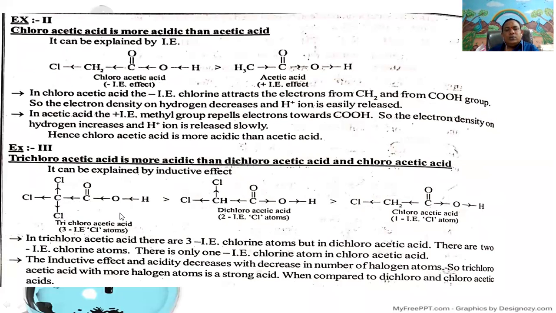It can release the proton, H plus ion, more easily than dichloroacetic acid and chloroacetic acid. Therefore, the inductive effect and acidity decrease with the decrease in the number of halogen atoms. So trichloroacetic acid, with more halogen atoms, is a stronger acid when compared to dichloroacetic acid and monochloroacetic acid.